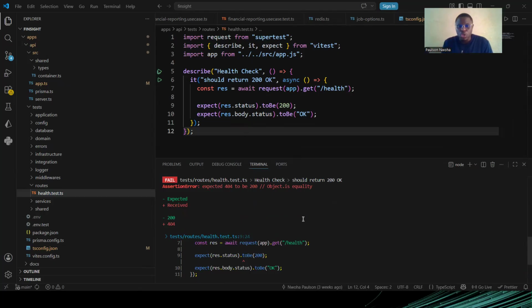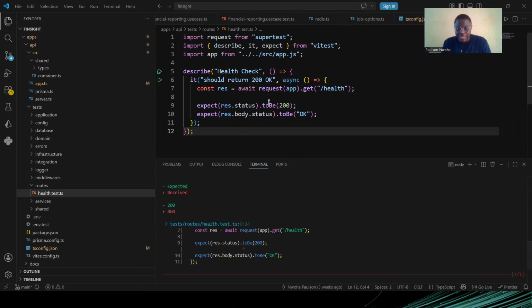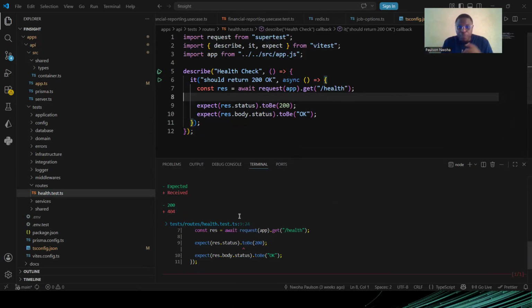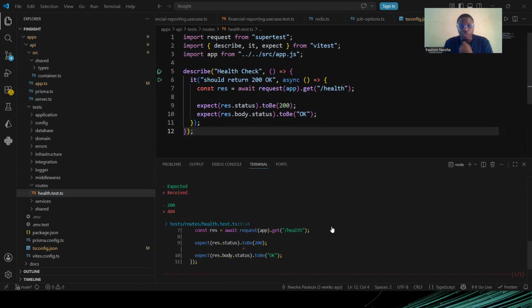But this is what test-driven development does. We have to first of all write tests that will fail. Before I ship this application or even push it to my GitHub, I have to make sure that every one of these tests passes. If it doesn't pass, that means something is wrong. Okay. So now I'll come back to the implementation and I'll show you how I did it.